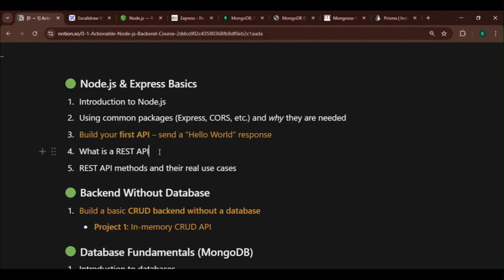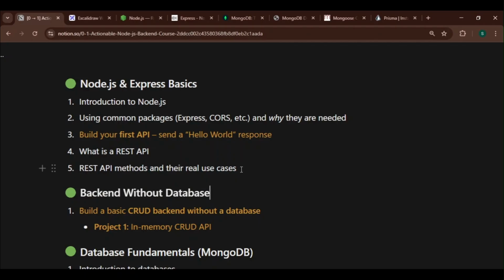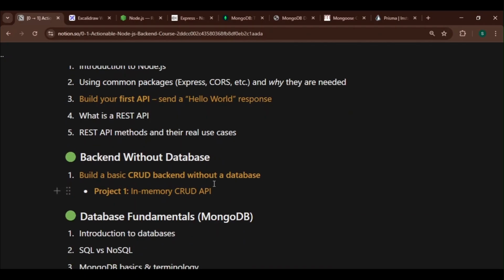After that, you'll learn about REST APIs, their methods and their real use cases. What is the POST method, what is the GET method, and where they are used. What is the PUT method, the PATCH method, and what is the difference between PUT and PATCH. There is also the DELETE method. After learning all these, you can build a backend CRUD application without any database, an in-memory CRUD API. This is the first project we can make.